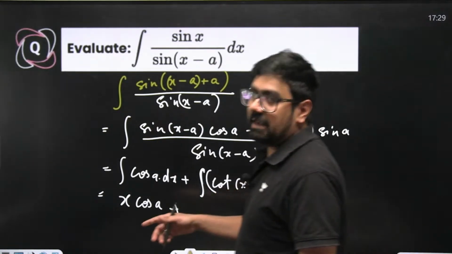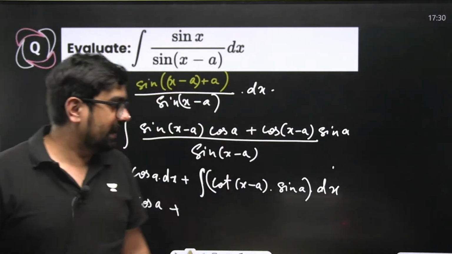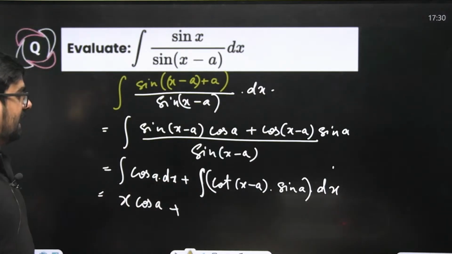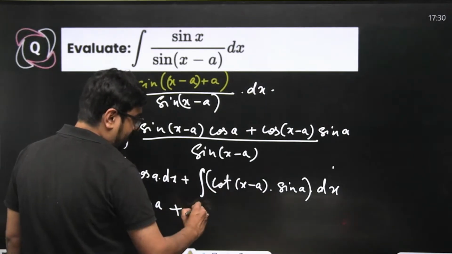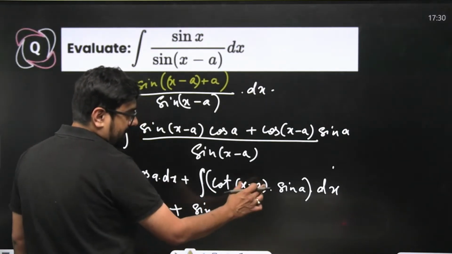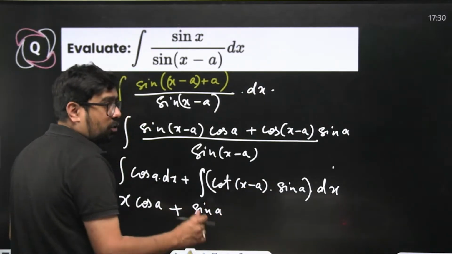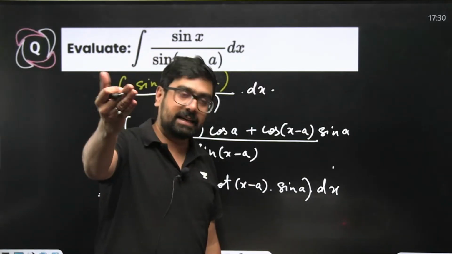Cot of x minus a, the integral is ln of sine x minus a, right? Sine a will come out, this sine a will come out, right? And integral of cot x is ln of sine x. So this will become